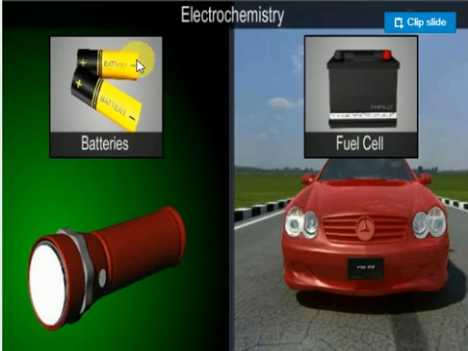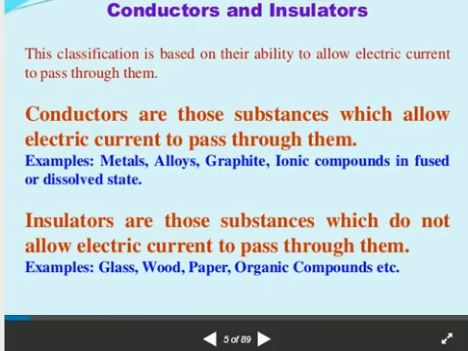Just consider batteries: maybe cadmium batteries, zinc and mercury batteries, manganese batteries also. Many batteries are there, but we are discussing just some basic idea regarding electrochemistry. First of all, in order to know electrochemistry, you have to know where electrons flow, which is nothing but conduction of electricity. So I am discussing how materials are classified based on their conducting capacity, their electron allowing capacity.